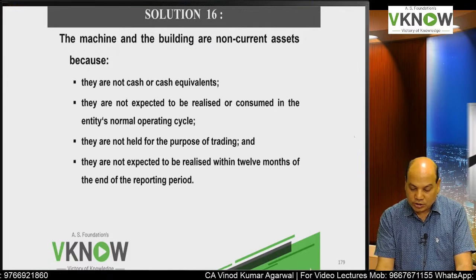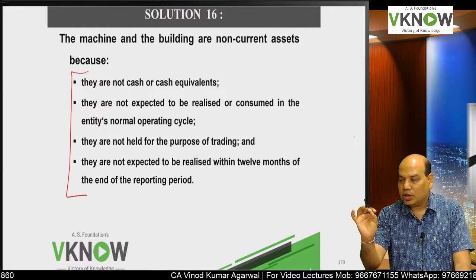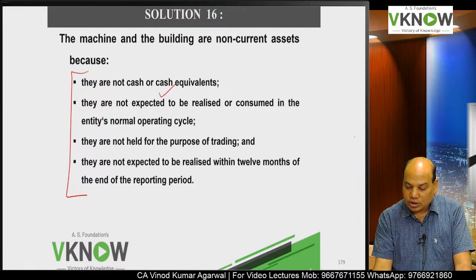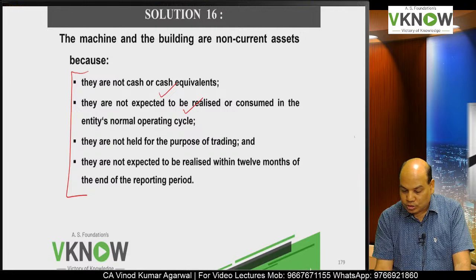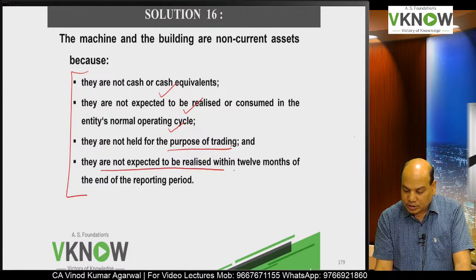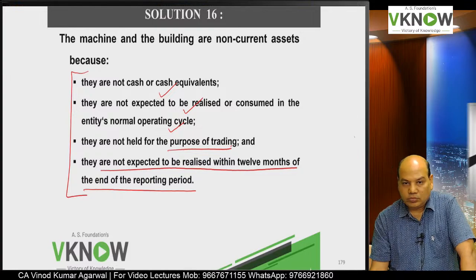And then you will have to say why they are non-current assets, because they do not fulfill any of the requirements of a current asset. They are not cash or cash equivalent. They are not expected to be realized or consumed or sold in the normal operating cycle. They are not for the purpose of trading, and they are not expected to be realized within 12 months from the end of the reporting period.